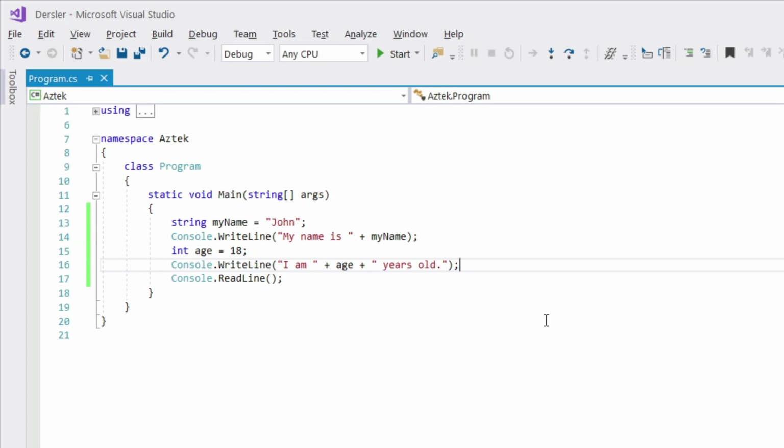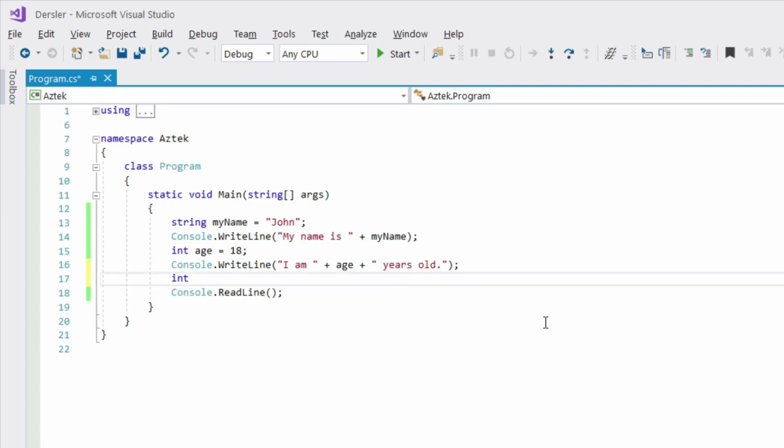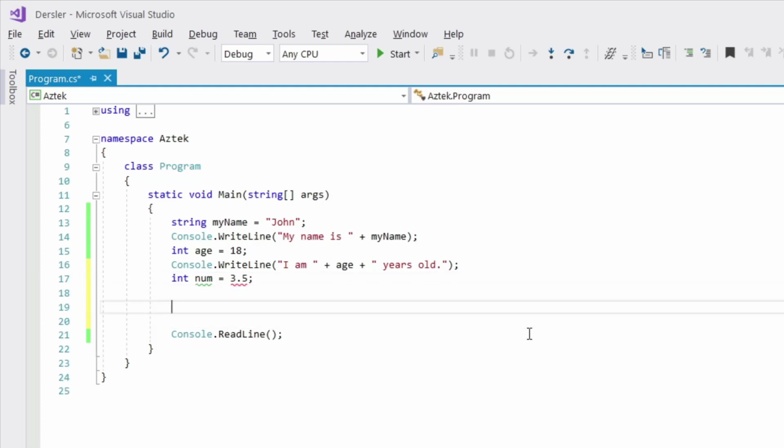So if I were to add a decimal number, what will happen? Let's say the decimal number is an integer. So if I write int, let's say num, 3.5, it's going to give me an error because you can't define a decimal number in an integer data type. You have to change this int to float, double or decimal.